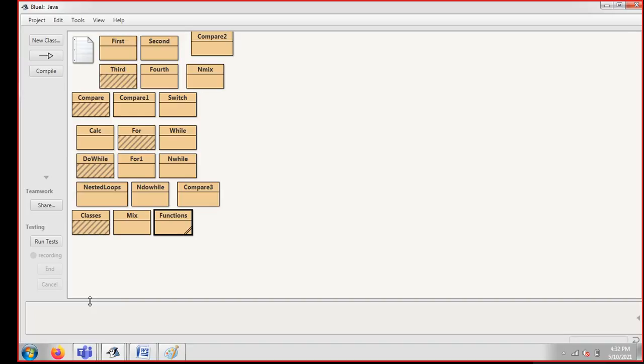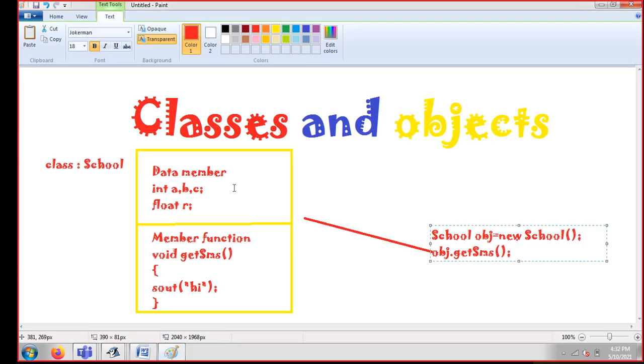Classes we have already discussed, it is a kind of block. I've already explained this to you. We have a data member, we have a member function. So I've explained this example with the help of functions. I have taken a few data members, used member functions, done some subtraction, multiplication, division, created an object and called them.